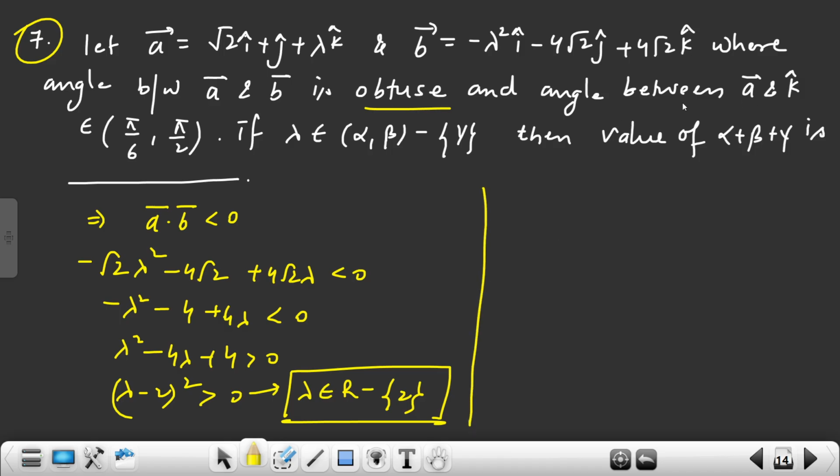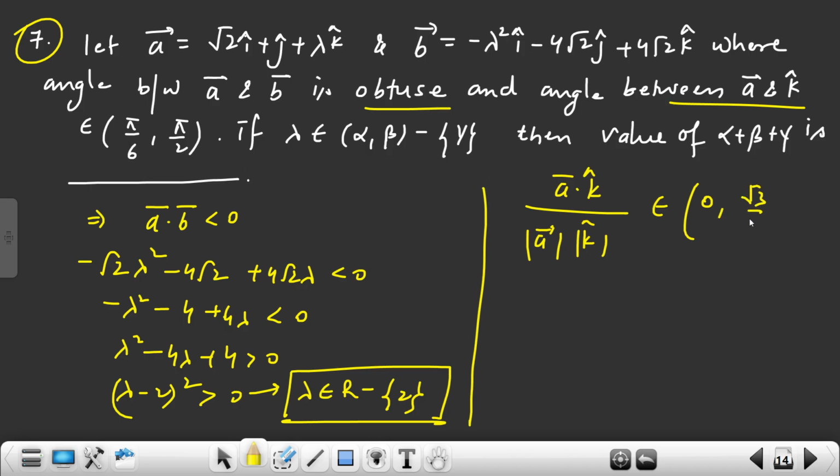Now next they have given the angle between A and K. A dot K over A magnitude, K magnitude. Right? This is cos theta and it belongs to where? So cos 90 is 0, and cos 30 is root 3 by 2. Clear? Now let's do A dot K. If I do A dot K, I will get lambda.